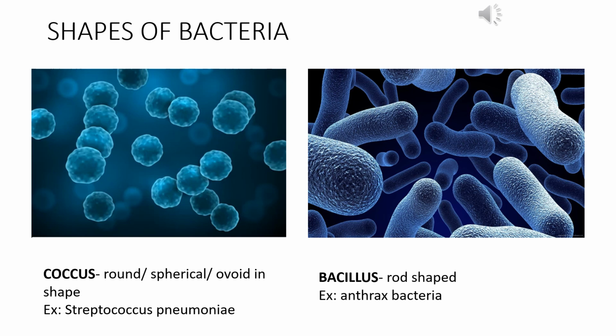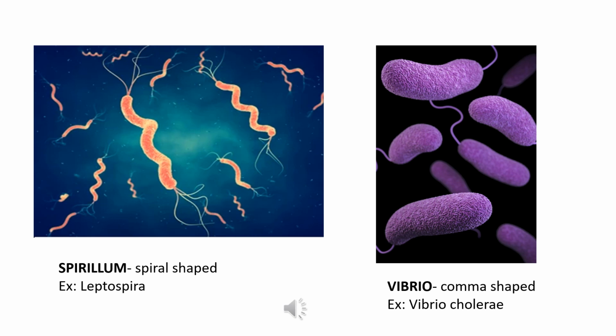Example is Streptococcus pneumoniae. Streptococcus pneumoniae is the bacteria that causes pneumonia. Then there are rod-shaped bacteria, and those rod-shaped bacteria are called bacillus. Example is anthrax bacteria. The third type is the spirillum. So these bacteria are spiral shaped, and example is Leptospira. And the fourth one is called the Vibrio. These bacteria are comma shaped, and the most known example is Vibrio cholerae. So Vibrio cholerae is the bacteria responsible for causing cholera in humans.